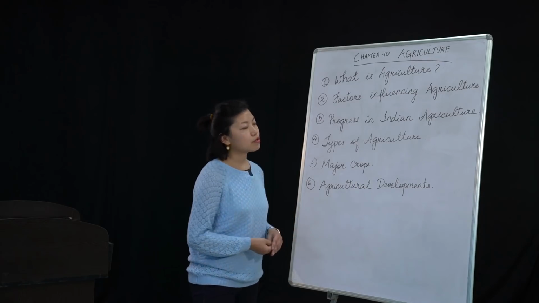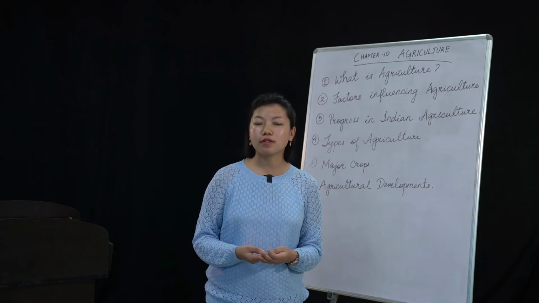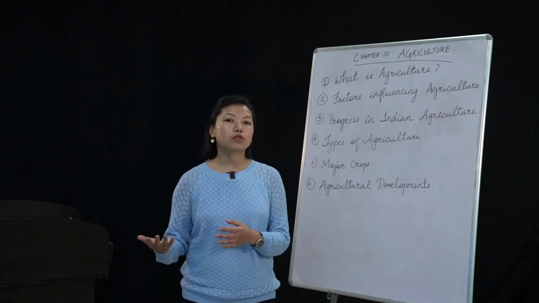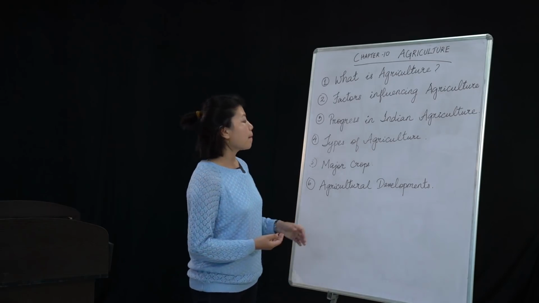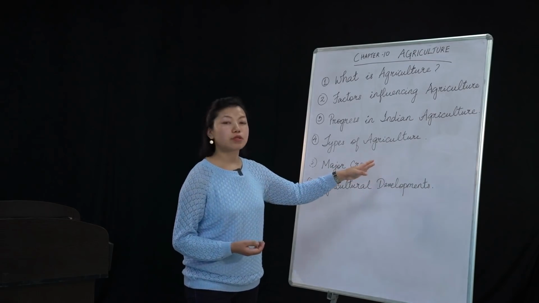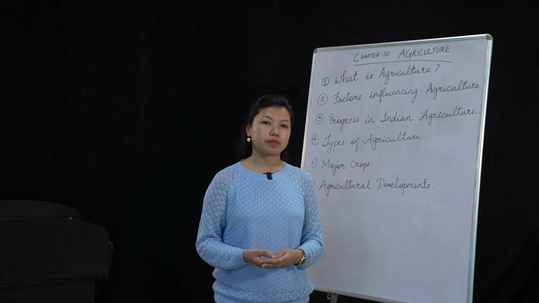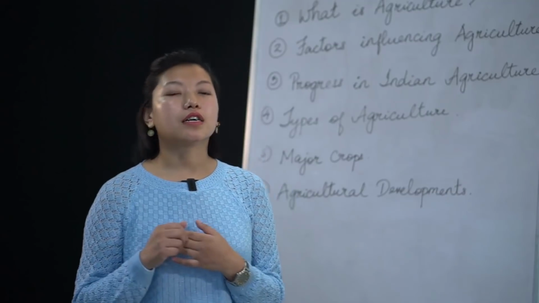Then coming to maize, I told you that in USA it is termed corn. Okay, and maize is also widely used as fodder. It's also food for the animals. All right, then there is one more major crop type, that is beverage crops. Under these we have coffee and tea.